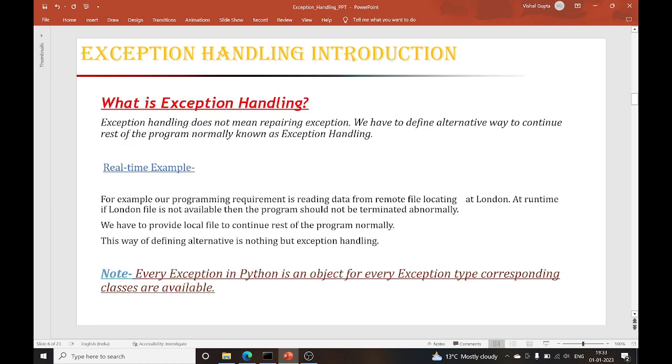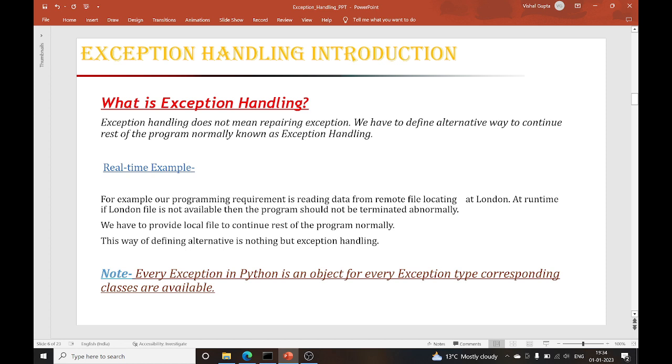Okay. Now this was all about exception. Now let's discuss what is exception handling. Exception handling does not mean repairing the exception. It is simply like, let's suppose I'm watching TV and the internet stops and my TV stops, so an exception happens. Exception handling is not a way to fix that exception, but it is a way to define an alternate for that particular problem, so that my normal flow will continue.